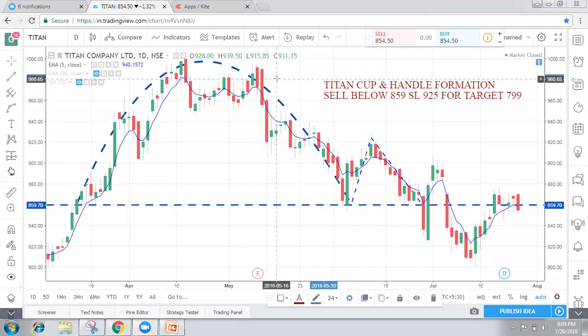Then we have less than 1 minute, the meeting will end. The cup and handle pattern and head and shoulder pattern are for positional hold. It will be for 1 month to 2 months.